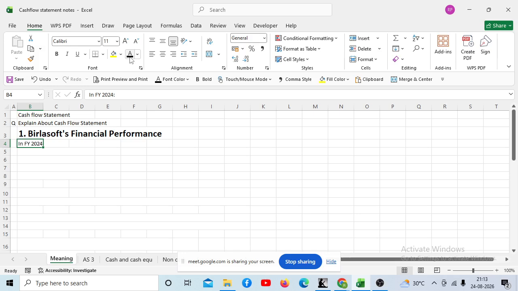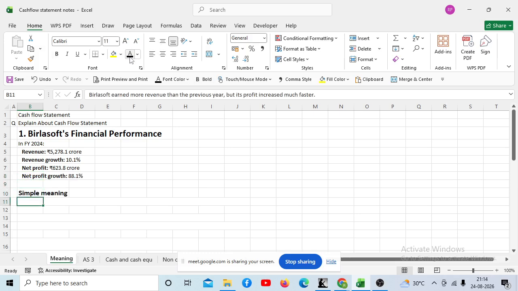Right. Now see what is mentioned in the financial year 2024. The revenue, that means the sale of Birla Soft, was 5278.1 crore. Okay. And their revenue growth is 10.1%. Their net profit is 623.8 crore and their net profit has grown by 88.1%. Okay. So what is the simple meaning?